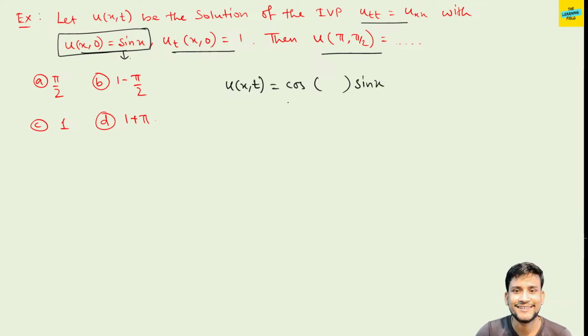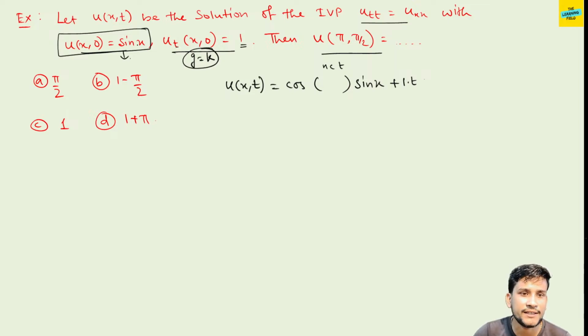Fine. Now u_t(x,0) equal to a constant only. If g equal to a constant only, then what comes? Only 1 into t, k into t comes. Now the cos means here cos nct. What is the value of n?